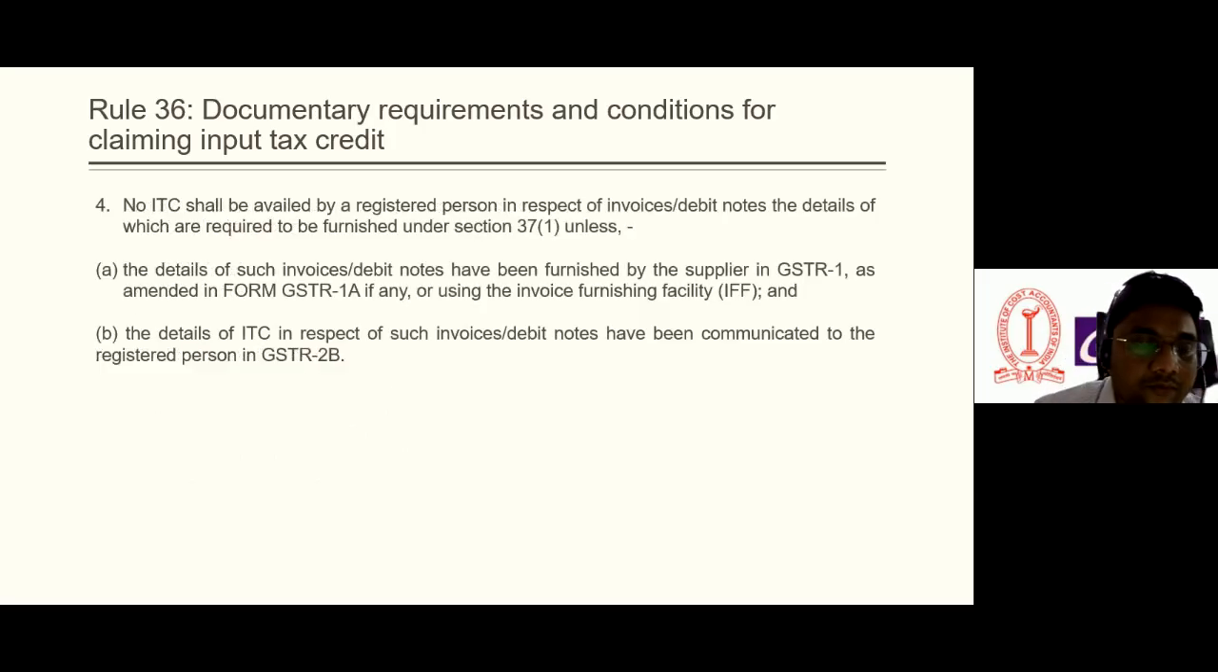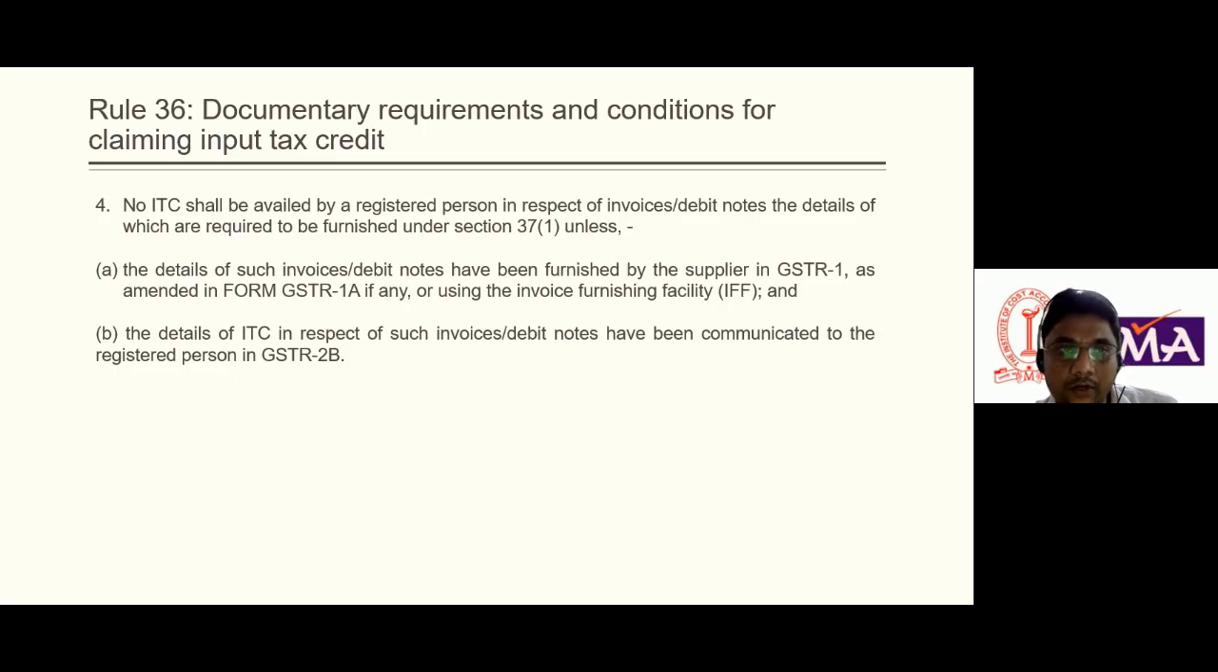Now, condition number 4. No ITC shall be availed by a registered person in respect of an invoice or debit note, the details of which are required to be furnished under Section 37(1), unless the details are furnished. The same thing is mentioned here: the supplier has to furnish GSTR-1, after which the same is reflected in the GSTR-2B of the recipient. So these are the four conditions mentioned in Rule 36.